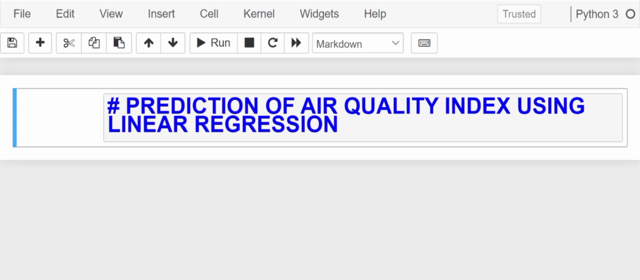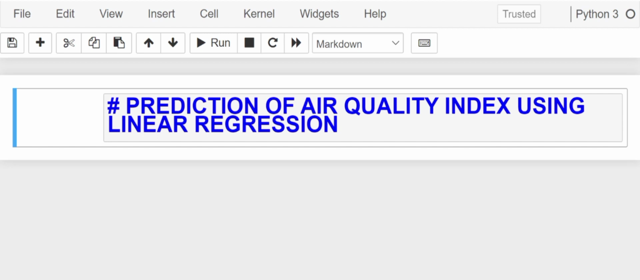What is regression? Regression is a process of establishing a relationship between independent variable and dependent variable. Then what is linear regression? When the relationship between independent variable and dependent variable is linear, then we have a linear regression.